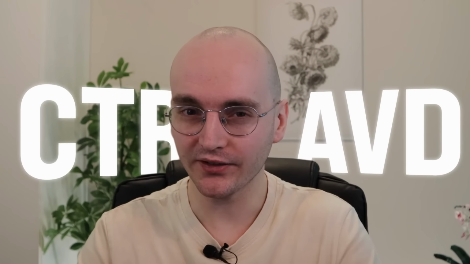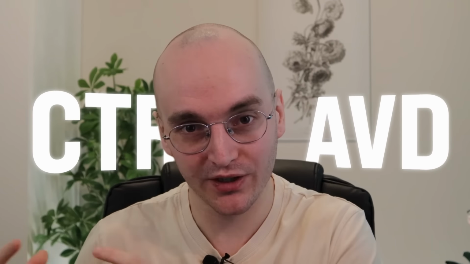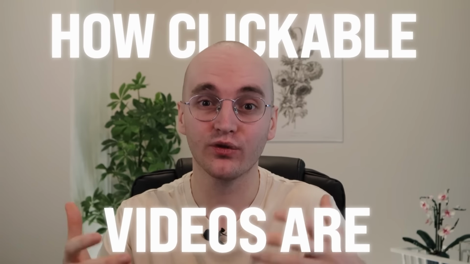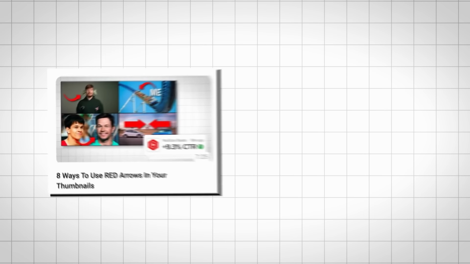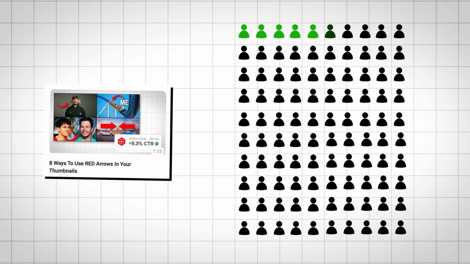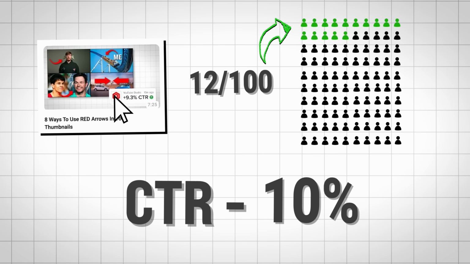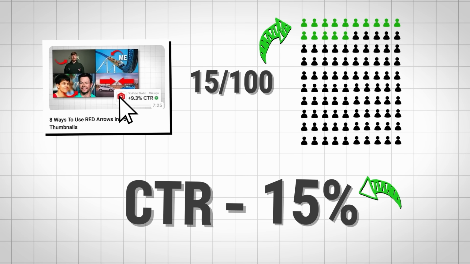In this first part of the video, I want to take a moment to create a common understanding about these two metrics, because we're going to need this understanding before we go into the more complex parts of this video. The first metric that we have is CTR. CTR stands for click-through rate, and this is where we measure how clickable our video is to an audience that YouTube serves it to. If YouTube serves our video to about 100 people, and 10 of those people click on our video, we have a CTR of 10%. If this increases to 15 people clicking out of 100, we get a CTR of 15%. So this is a metric that measures clickability, and on the surface it looks like when we increase it, that's a good thing. Later on you'll see why it's not.